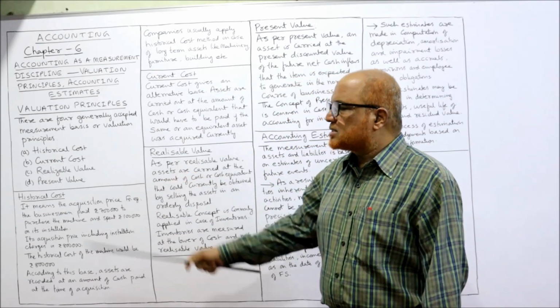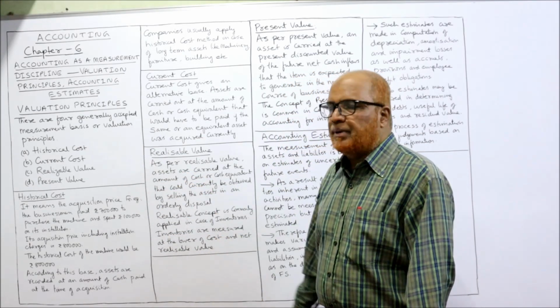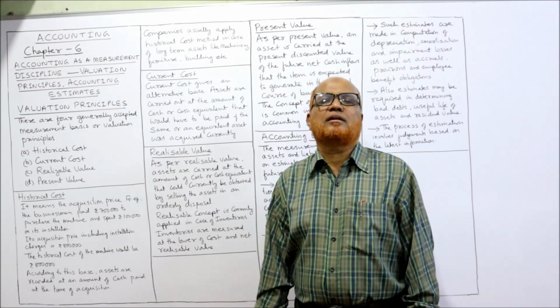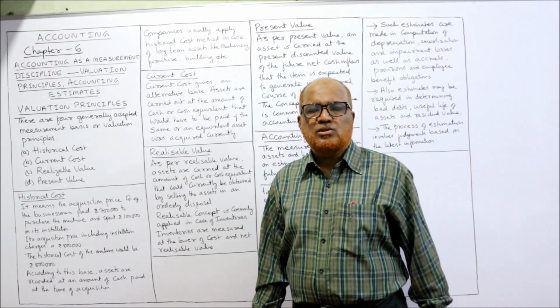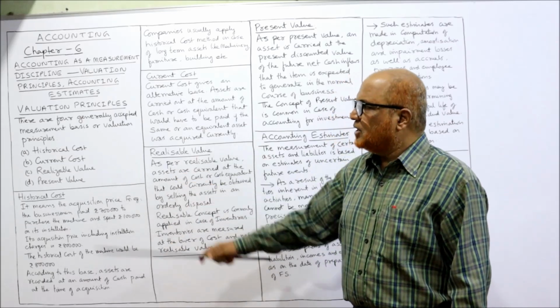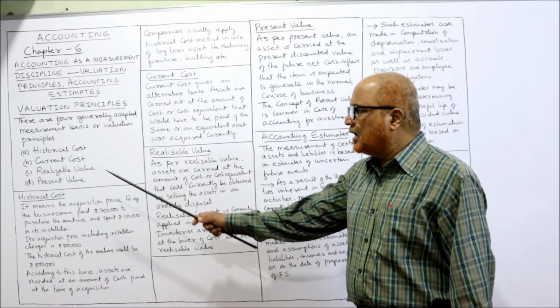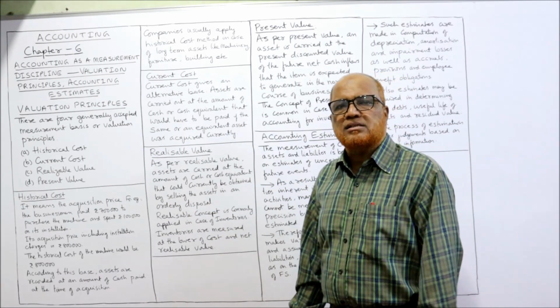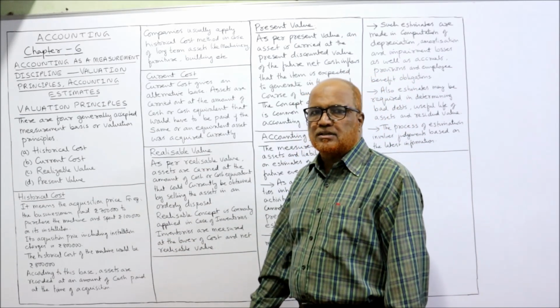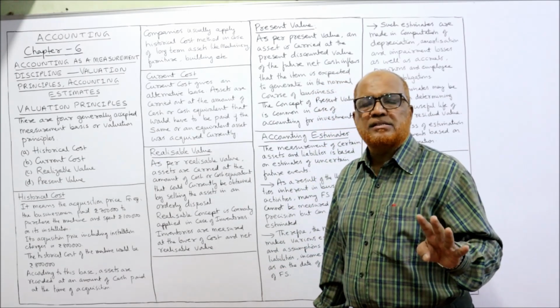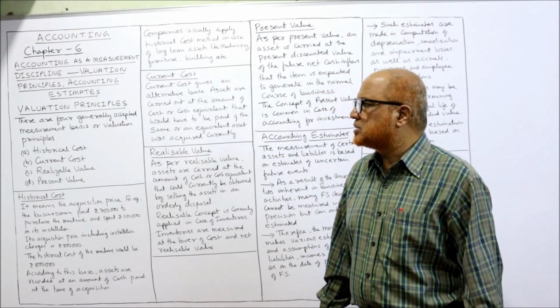So, 4 generally accepted measurement basis or valuation principles are there. In order to value the assets, 4 methods are there. The first method, historical cost method. Second, current cost method. Then realizable value method. And lastly, present value method. These are the 4 basic accounting valuation principles.